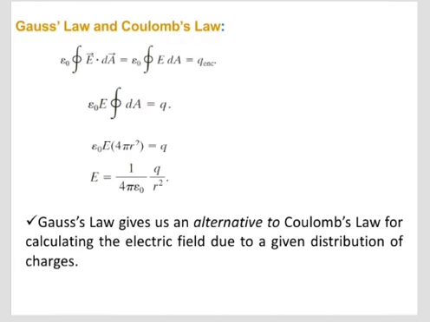Gauss's law is the inverse of Coulomb's law. By Coulomb's law, one can calculate the electric field E for a given charge. That is, E is equal to 1 by 4 pi epsilon 0 Q by R square. But Gauss's law enables us to determine charge only if E is known.